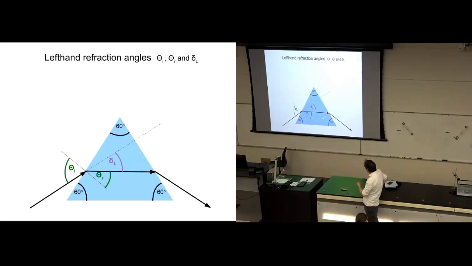Okay, so to begin with, this slide just defines the relevant angles. Here's the incident angle at this incident surface. It's measured with respect to the normal. So this is theta I. This theta R here is the refracted angle. And you see it's bent towards the normal because it's traveling from lower refractive index to higher refractive index. So those are the two angles in Snell's law, theta I and theta R, related by the two refractive indices that go in Snell's law. And this is the deflection. This was the original direction. This is the new direction. The angle between them is the deflection. That's the delta L.